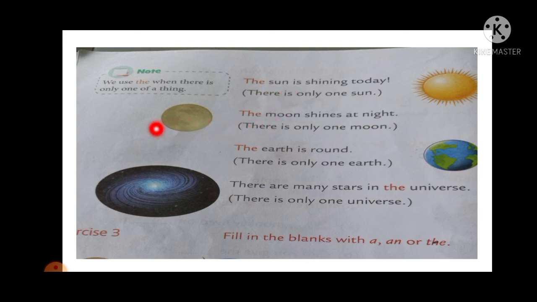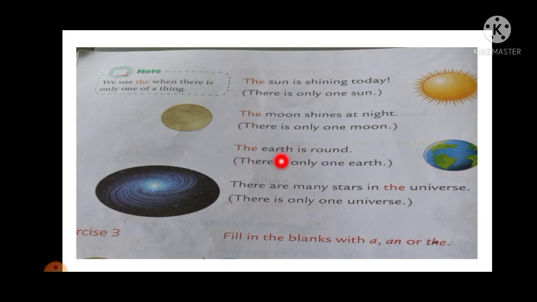Now the next picture is about the moon. So let's see. The moon shines at night. So there is only one moon. We can see only one moon in the sky. That's why we have used the article.